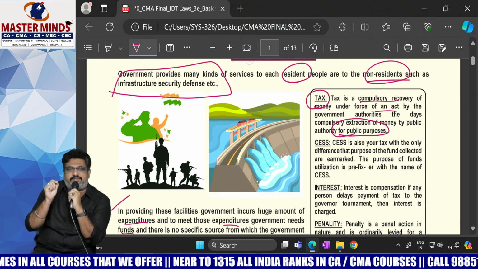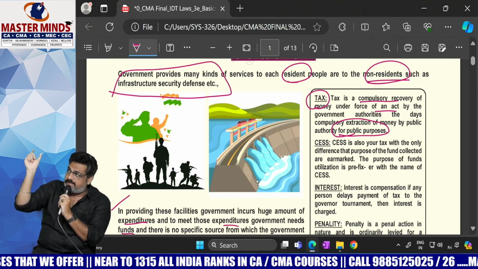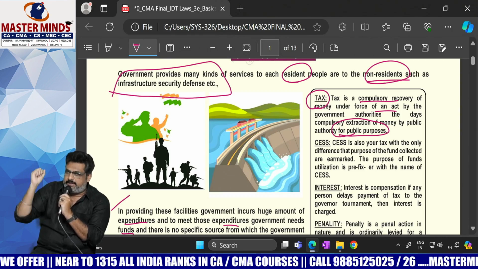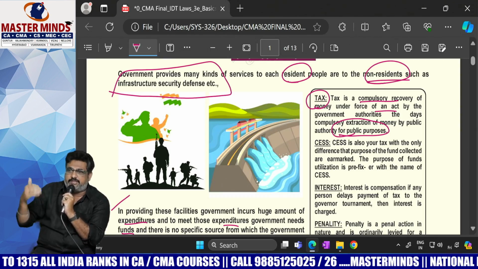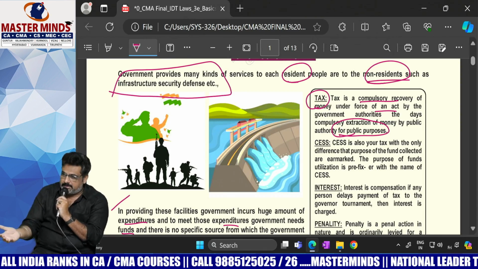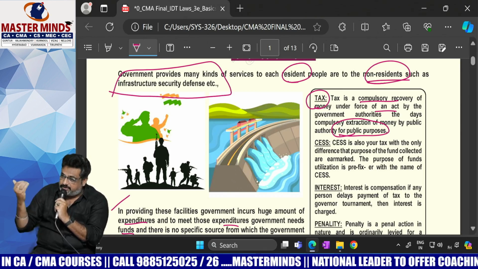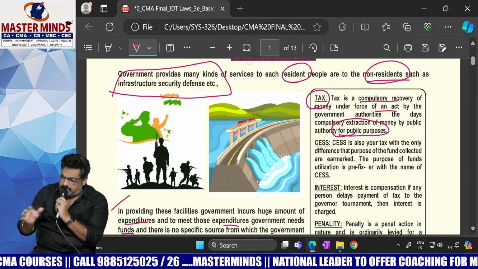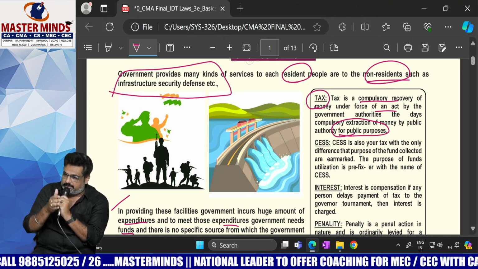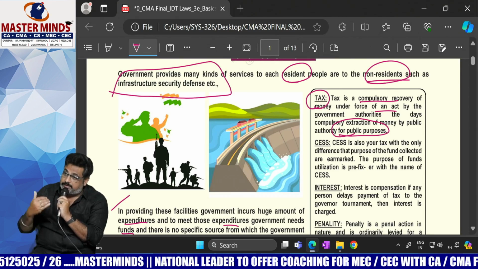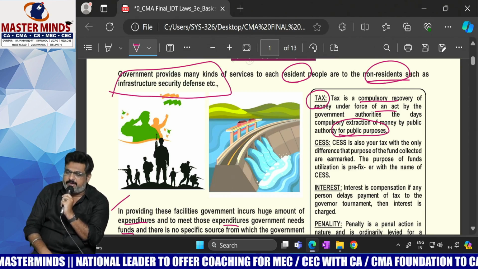In olden days, the king was compared to the sun. Just like the sun absorbs the water from the earth and gives it back in the form of rain to the needy people, the king also collects money from the rich people and distributes the money to the poor people. Generally, the purpose of tax is to abolish the discrimination between rich and poor. That's why the rich are taxed more. So the concept of tax is there even before independence.